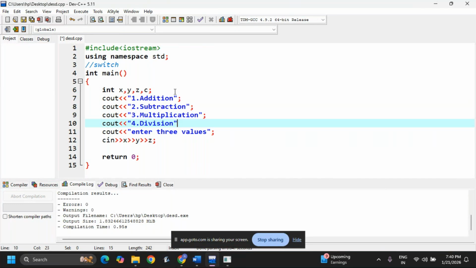Here I am applying backslash n, an escape character, to get each option on a new line.